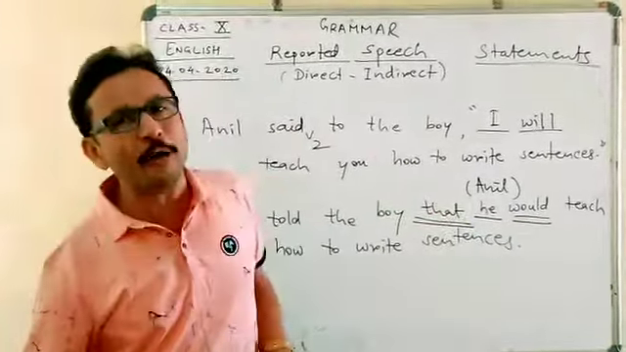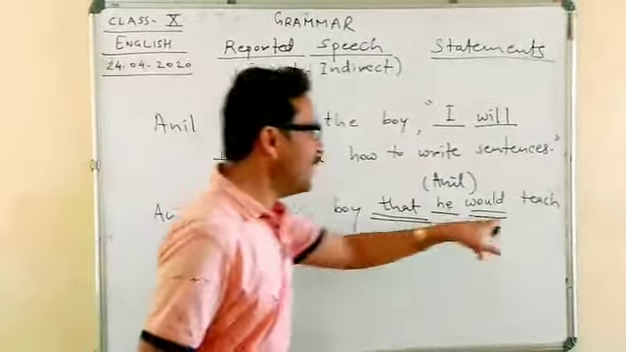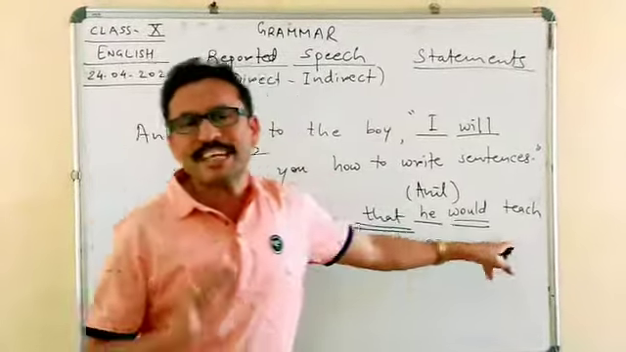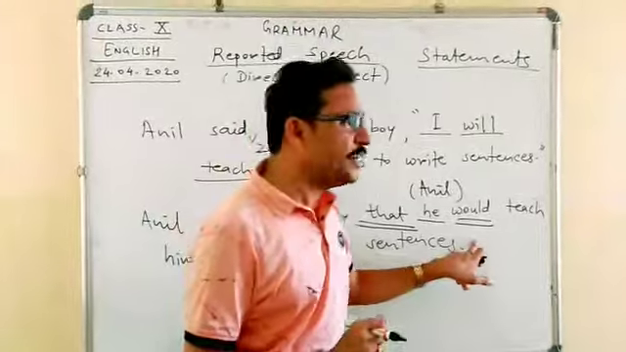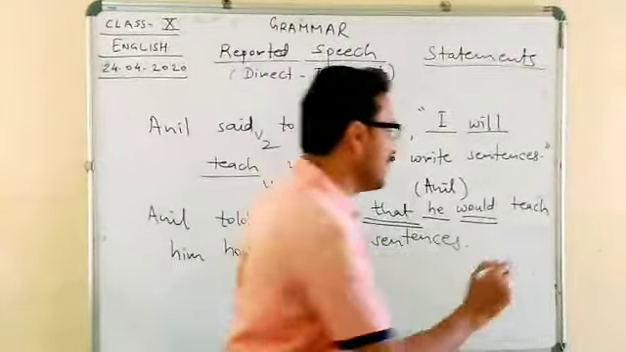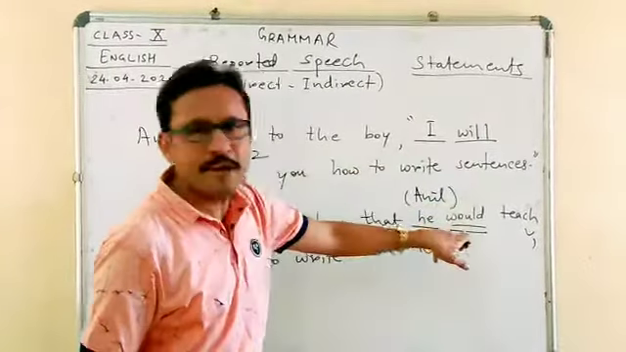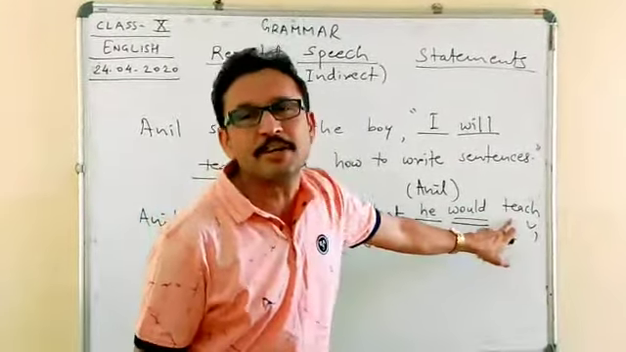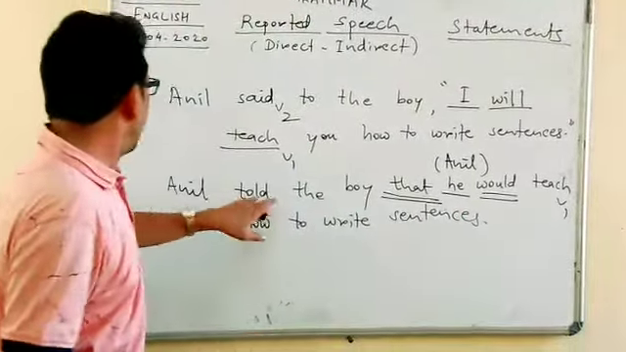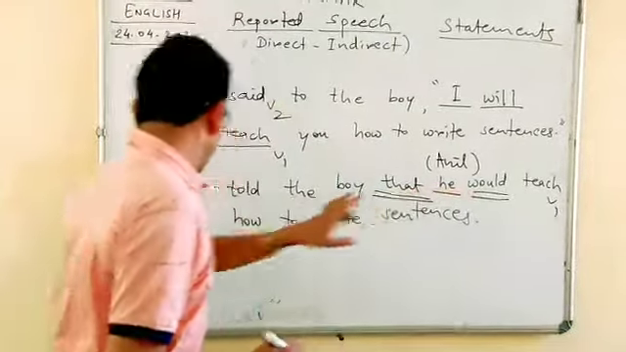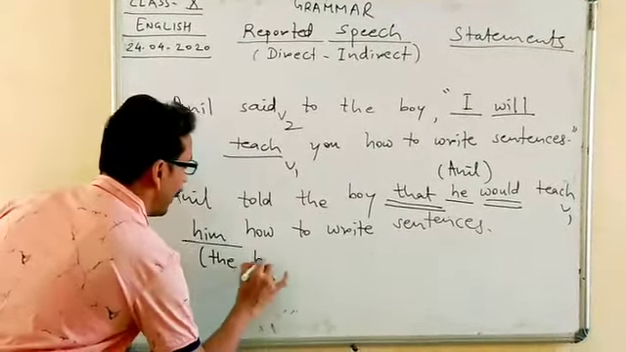Now you may have a doubt in your mind about why teach has not been converted to taught, because teach is V1 and taught is V2. We have a basic rule that whenever you write a modal auxiliary, after that we must use V1, and when you have already converted will into would, there is no need to convert teach into taught here, and technically and grammatically also it will be wrong. That is why Anil told the boy that he would teach him. Now here him refers to the boy.